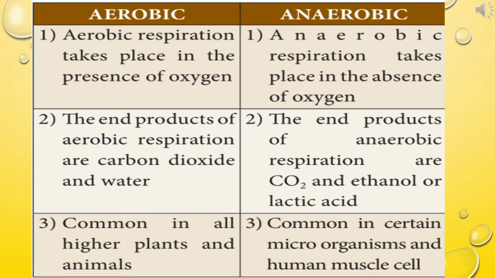So, important one more question. In the human body, where does anaerobic respiration take place? You have to write: in the muscle cells. In aerobic respiration, the amount of energy released is comparatively greater. In anaerobic respiration, the amount of energy is less because partial oxidation takes place.